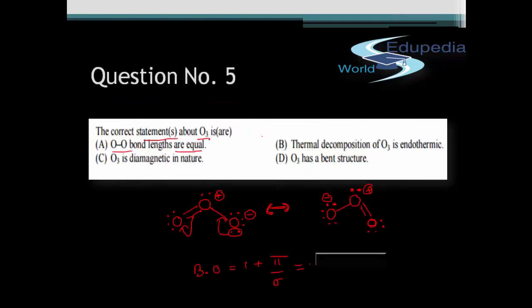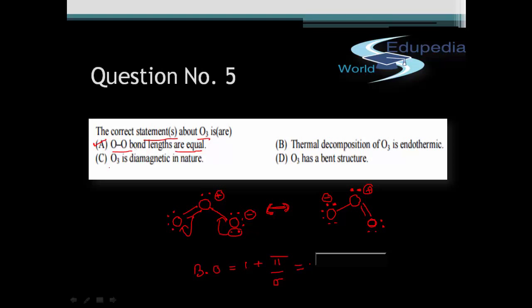So that will be a bond order of 1.5. So 1.5 is the bond order, and since both the canonical structures are equivalent, the O-O bond length will be equal. So that means that option A will be correct.